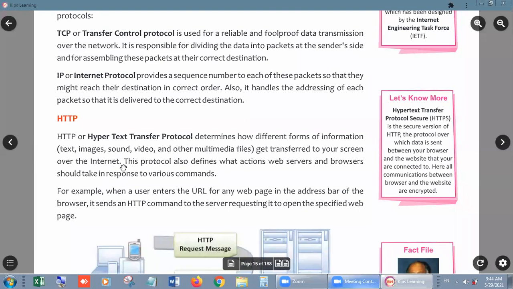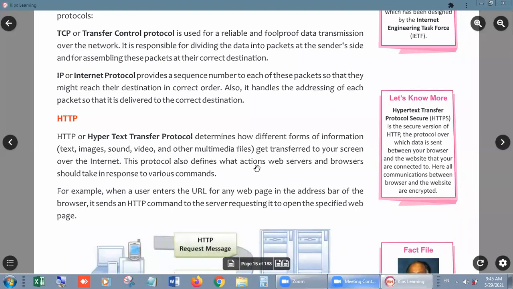What it means, students, is when we are transferring some file from one computer to another, but when the data or file has some specific kind of data, just like text, images. Text means alphabets or any symbols, images means pictures, sounds means any voice message, video, and other multimedia means a mixture of sound and video, or animated, right? Animated means multimedia files get transferred to your screen over the internet.